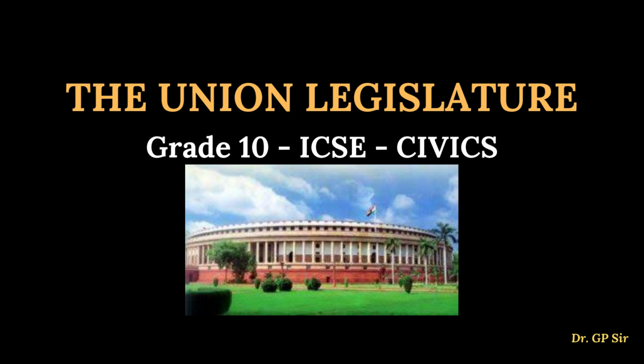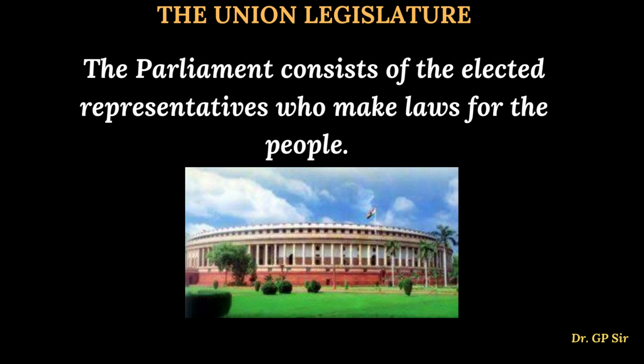Today we are going to discuss the chapter the Union Legislature, one of the very interesting chapters that you can study in civics. When I say Union Legislature, it consists of the government body, the lawmaking body. We know the three pillars of the constitution: legislature, executive and the judiciary, correct? The legislature makes the laws, and that's how we get the different kinds of laws. They will be implemented, executed through the executive wing. The executive, the name itself says that whatever laws are made have to be implemented, executed.